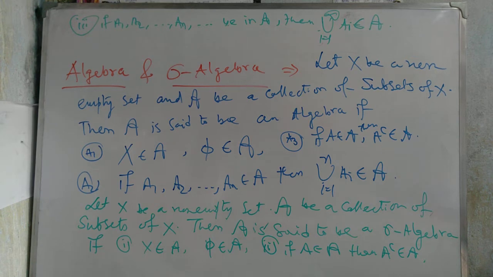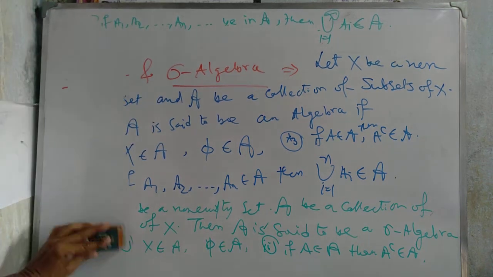Let X be a non-empty set and let script A be a collection of subsets of X. Then A is said to be a sigma algebra when X belongs to script A, phi belongs to script A, if A belongs to script A then A complement belongs to script A, and if A1, A2, ..., An, ... a countable number of sets belong to script A, then the union of these countable sets, the union from i equals 1 to infinity of Ai, belongs to script A. Then we call it a sigma algebra. Next we talk about how every sigma algebra is an algebra.